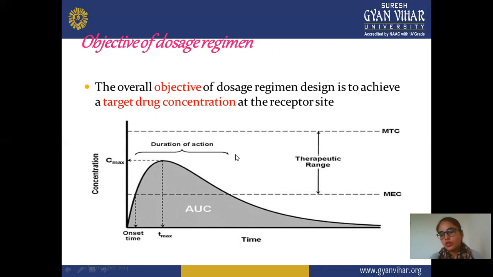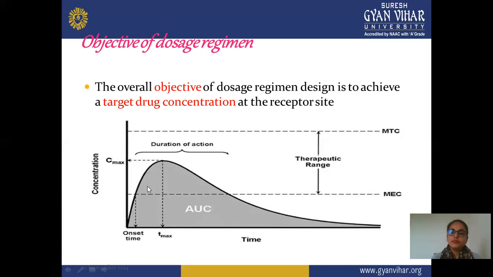This is one graph where we plot time versus concentration for this dosage regimen. We get one peak, or one maximum concentration, that is Cmax. When you take the drug, the onset of action increases and there is one specific maximum concentration. This is the maximum effect concentration. Now it slowly declines, and this is known as duration of action, where the drug starts showing the effect. And this is Tmax, the maximum time required for showing the maximum effect. This maximum effect is known as Cmax.